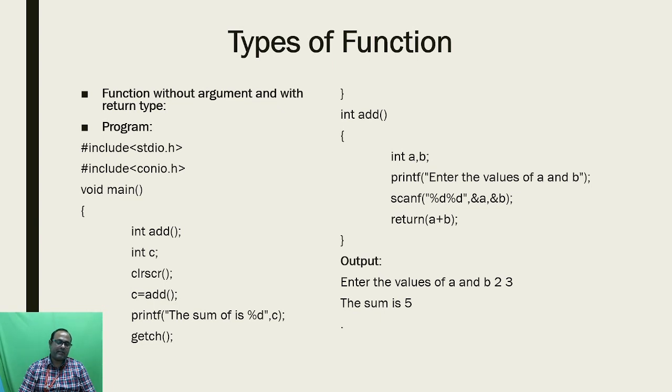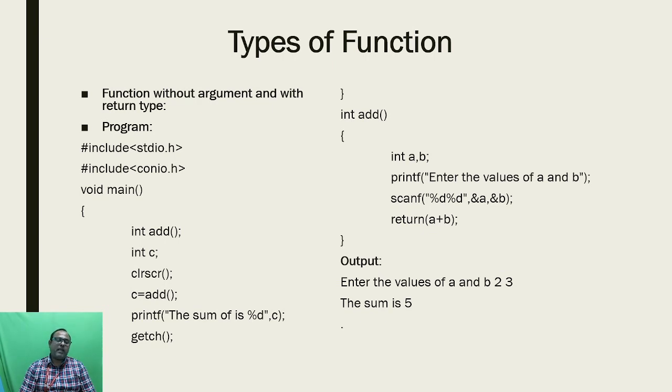So I have mentioned integer add of nothing. Here I am not using any argument, so I have mentioned empty parenthesis. Below that statement I have used one variable, C, which helps to assign the function call. So here I have mentioned C is equal to add of nothing.